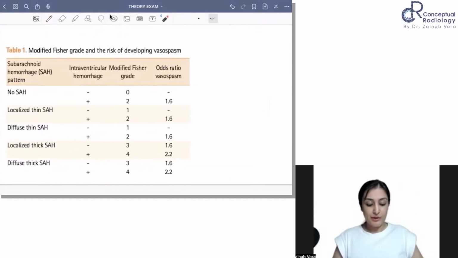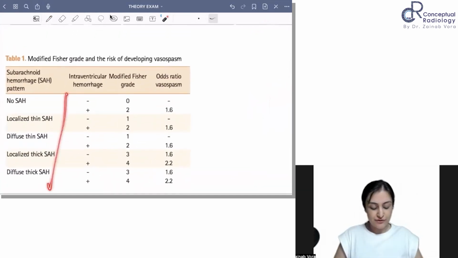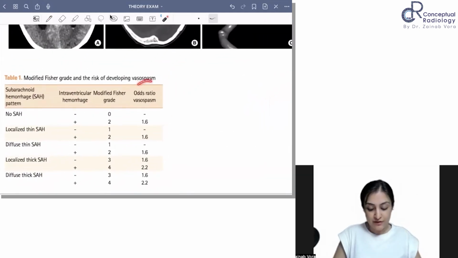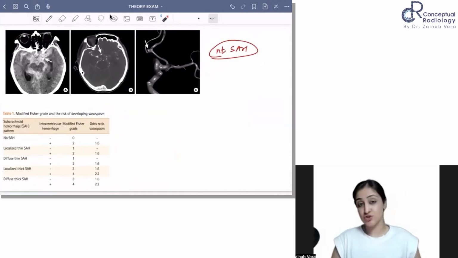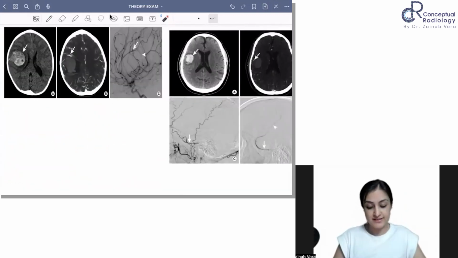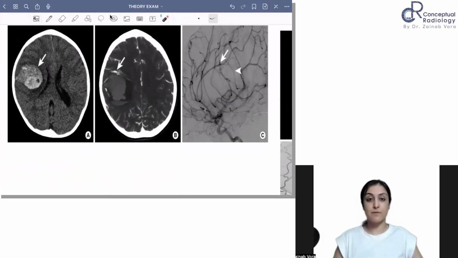Here you can remember about the Fisher grading. So this is the Fisher grading: no SAH, localized thin, diffuse thin, localized thick, and diffuse thick. So this becomes your diffuse thick, and this can also predict the grade of vasospasm, right? So this is just the name you want to remember, which is the modified Fisher for SAH. Next, what do you think is the diagnosis?